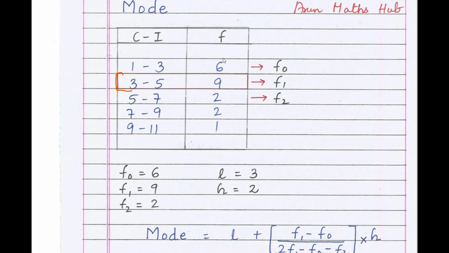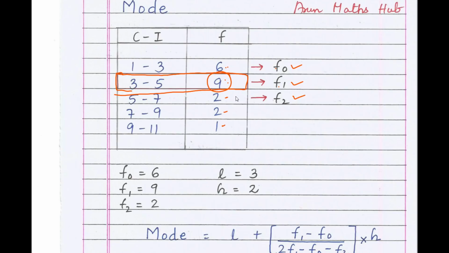Out of the frequency column 6, 9, 2, 2, 1, which class interval has the highest frequency? It is 9. Therefore this class becomes the modal class, that is f1. Above it f0 and below it f2. f0 is 6, f1 is 9, f2 is 2.